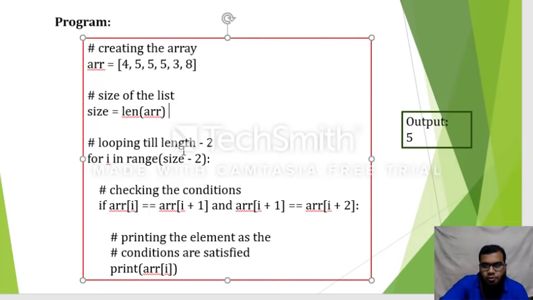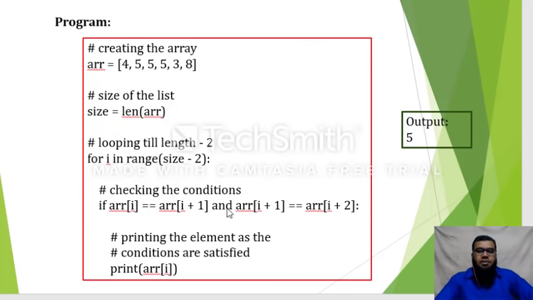First I try to find the loop. So I am writing a for loop, for i in range, up to which number you need to compare the first 4 numbers. Size minus 2, those are the numbers which are really required. Now check the conditions.